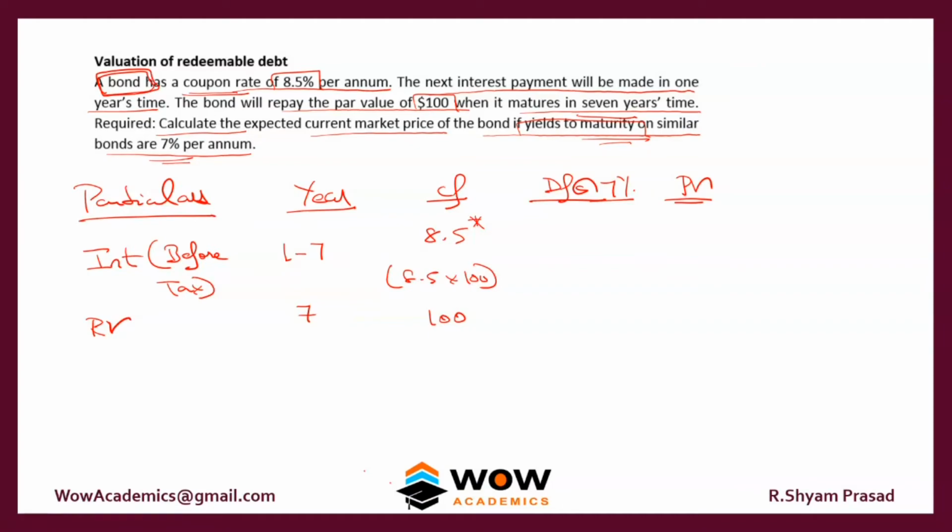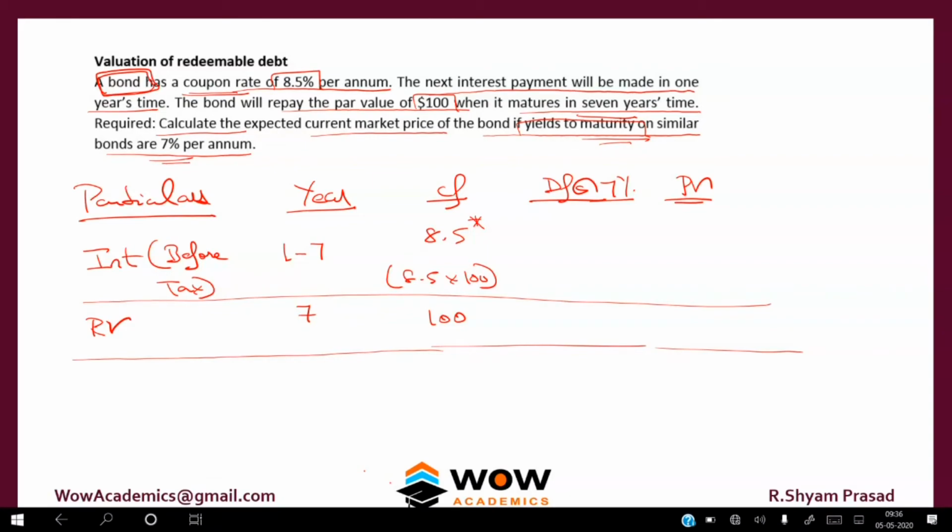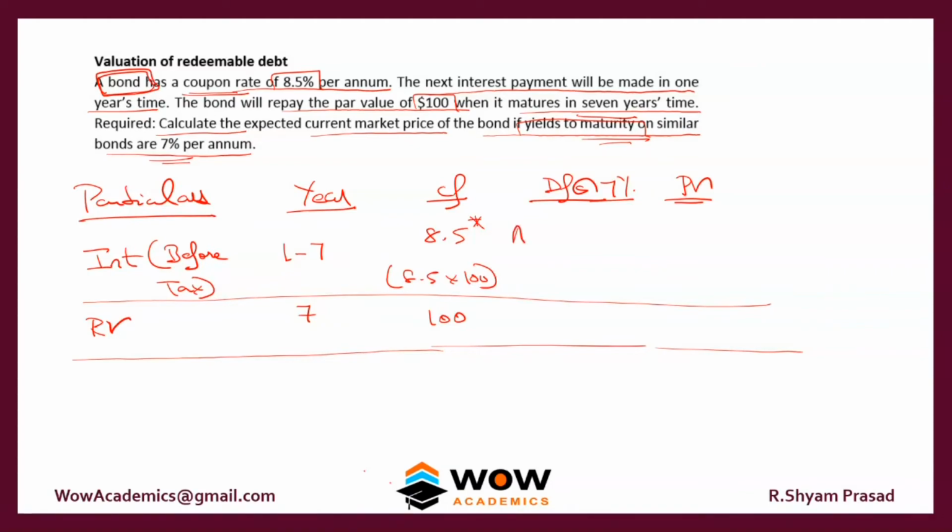So we have two sets of numbers here: one for the interest and the other for the redemption value. For the interest, we look at the annuity factor table, and for the redemption value, we look at the discount factor table.